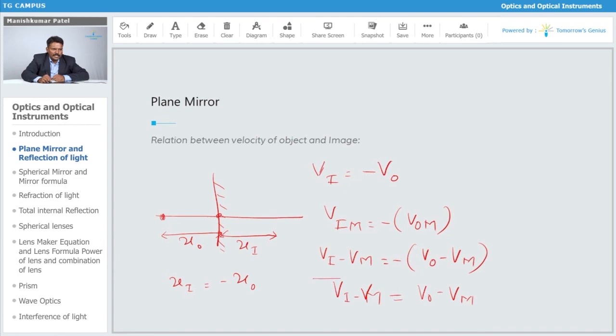So this is the relation between them, and that is also what you can say about the plane mirror. If the object is moving with a certain velocity towards the mirror, then definitely you will find that the image is also approaching towards it. So this is what we can say about the relation between the velocity of object and image.